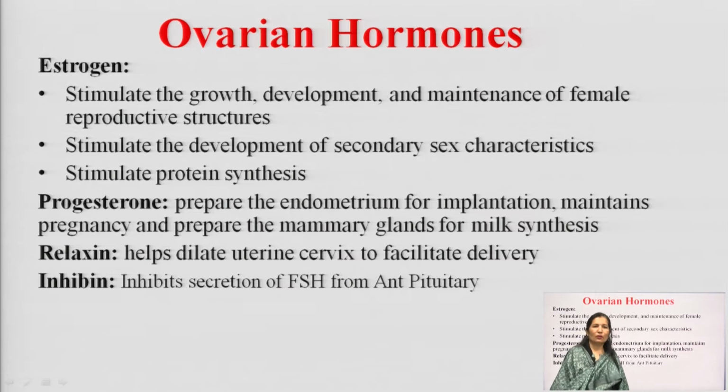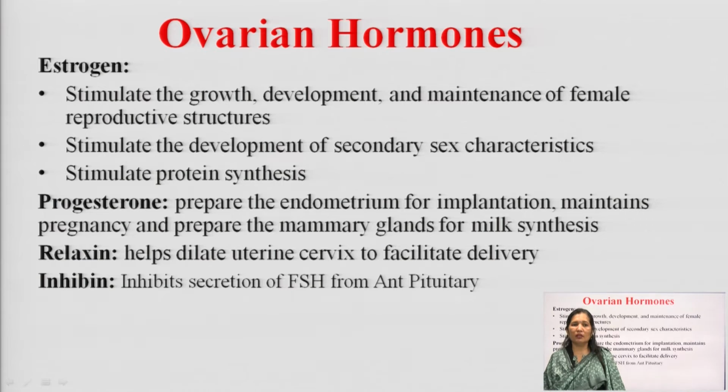First are the ovarian hormones: estrogen, progesterone, relaxin and inhibin. Estrogen stimulates the growth, development and maintenance of female reproductive structures. It also stimulates development of secondary sex characteristics and protein synthesis, and helps in the formation of ovarian follicles.